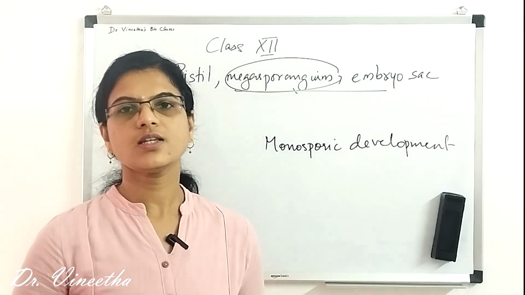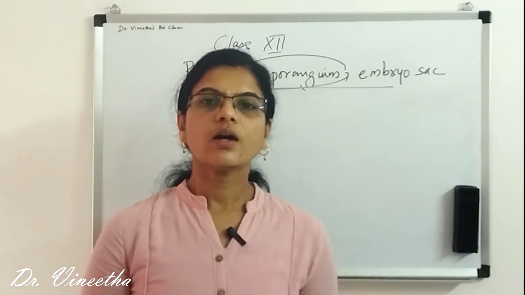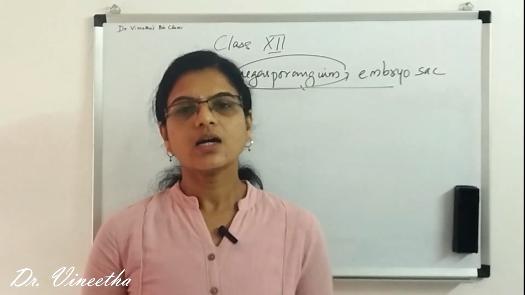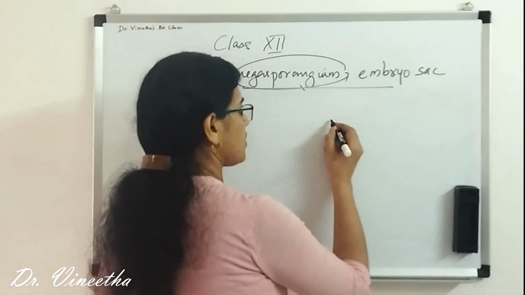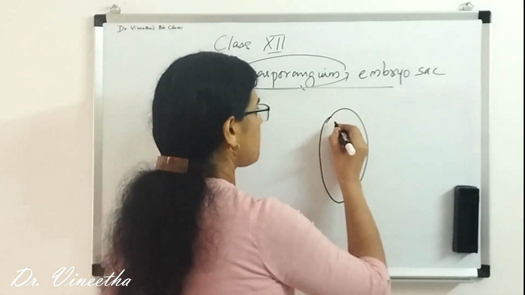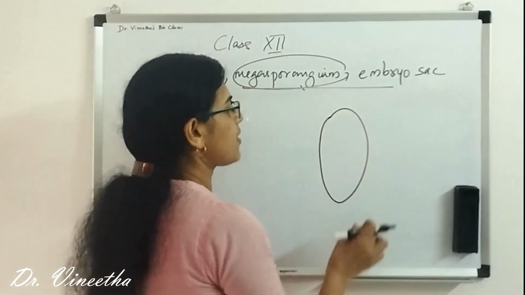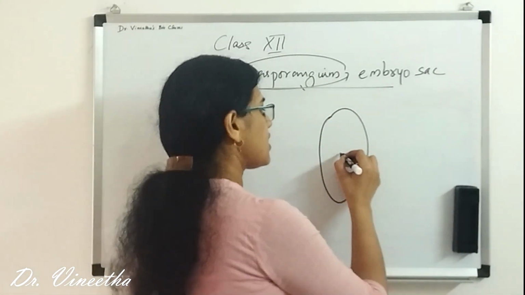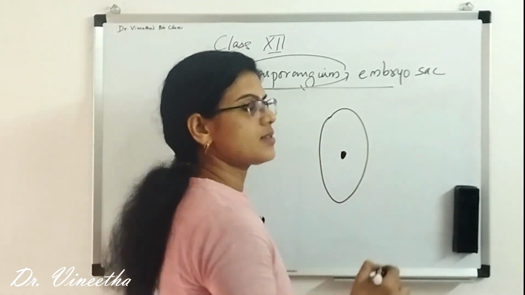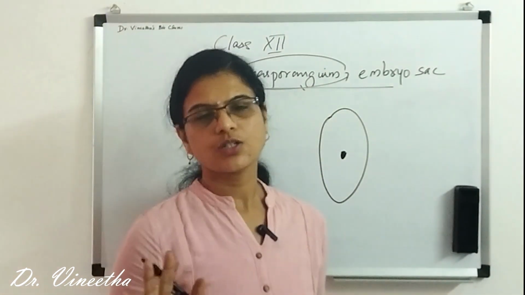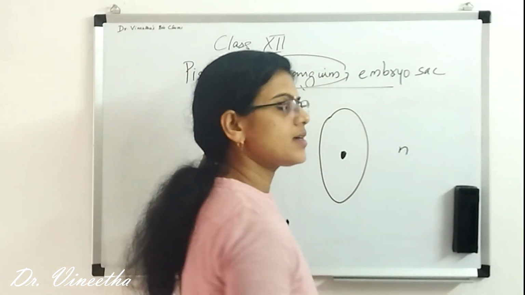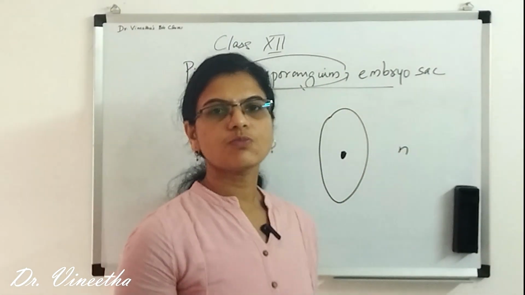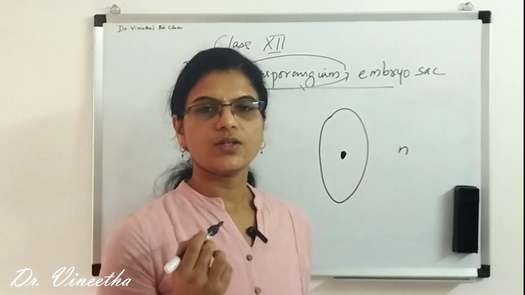This process is known as monosporic development. So now we know that the megaspore which is formed, the functional megaspore, let this be the functional megaspore. Okay, so this functional megaspore has one nucleus in it, right? It has a single nucleus and its ploidy is N. It is haploid, right?